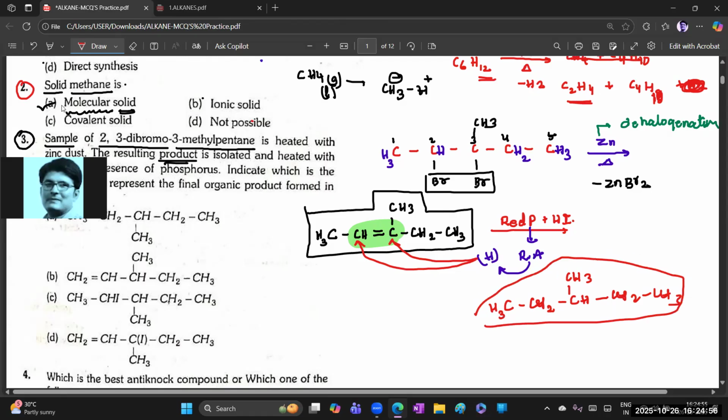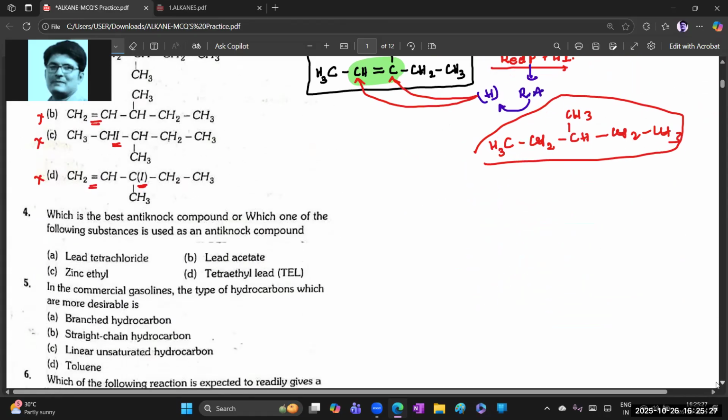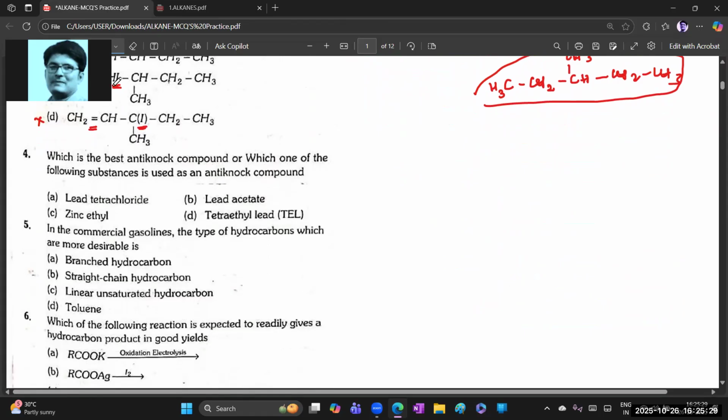So which option? Chalo, check it for a second. 1, 2, 3: 3 methyl. 1, 2, 3, 4, 5: pentane. Where is the 3 methyl pentane? Chalo, guys, this is the first option. Don't forget, here the double bond is there. Second option is not correct, here iodine is there. Third option is also not the right choice; here also a double bond is there. So only the first option. Clear? Chalo. Next.